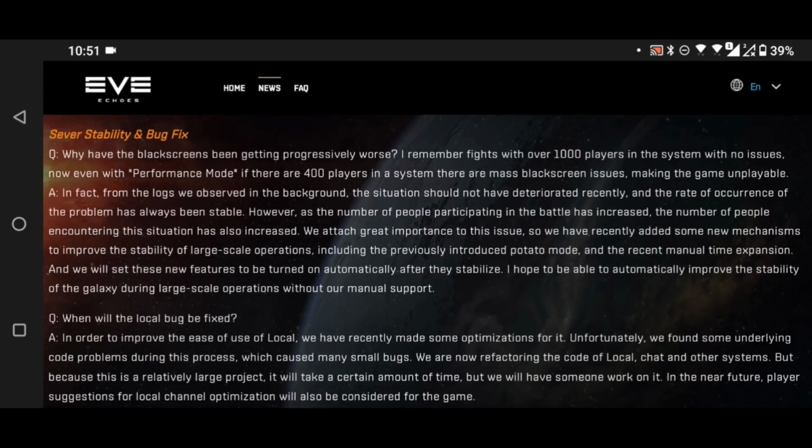operations, including the previously introduced potato mode and the recent manual time expansion, time dilation. And we'll set these new features to be turned on automatically after they stabilise. I hope to be able to automatically improve the stability of the galaxy during large-scale operations without our manual support.